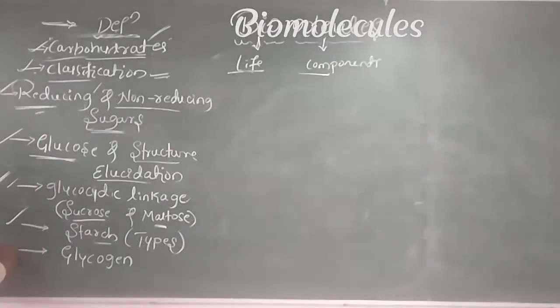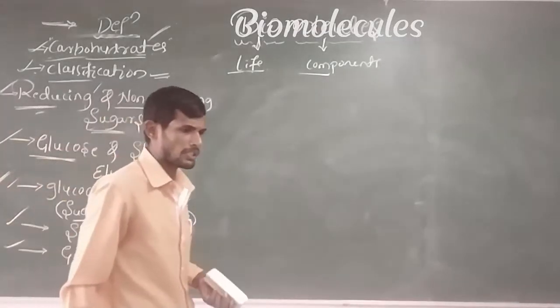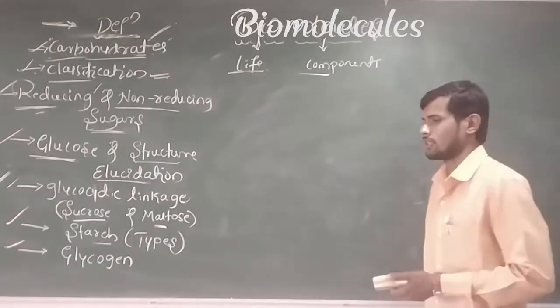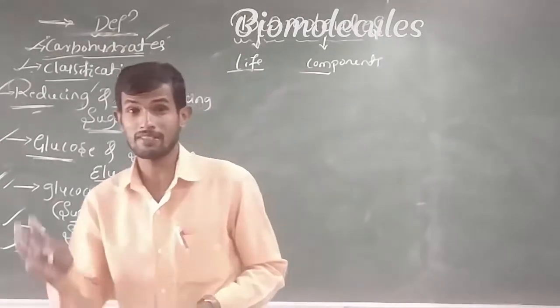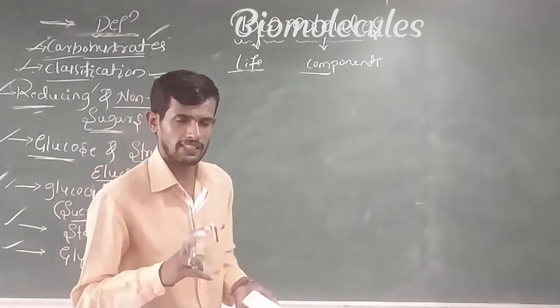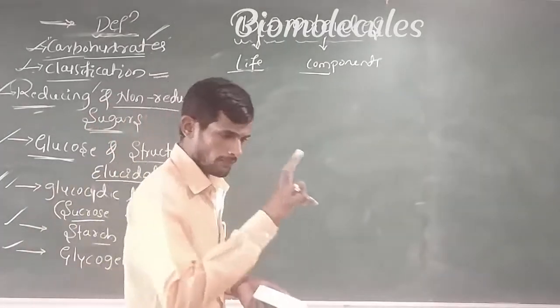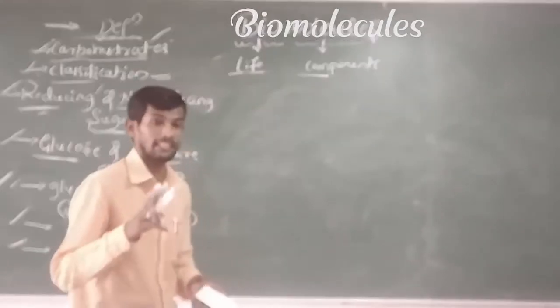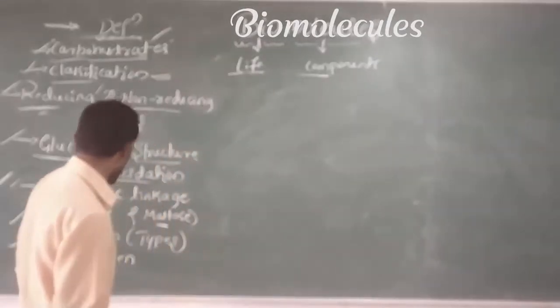Next point about glycogen. Remember students, glycogen is a storage polysaccharide present in animals. Starch is the storage polysaccharide present in plants.